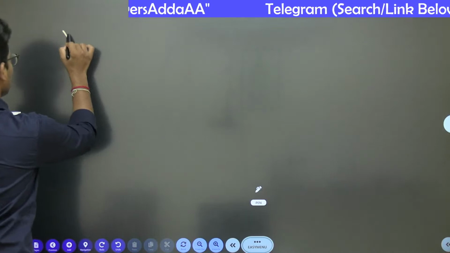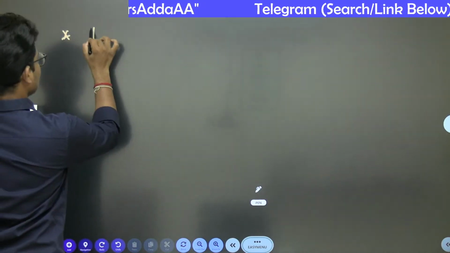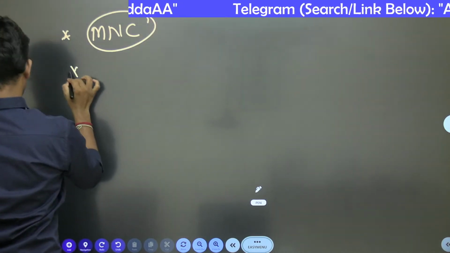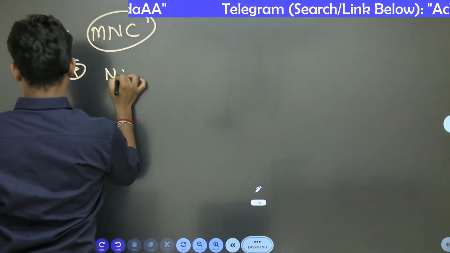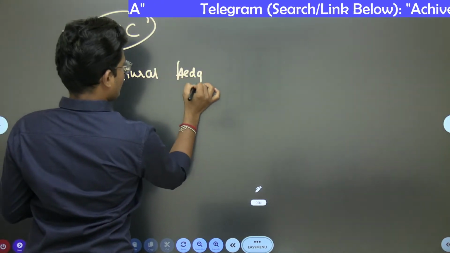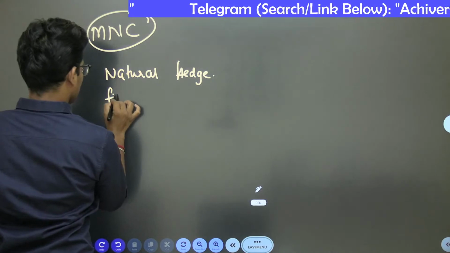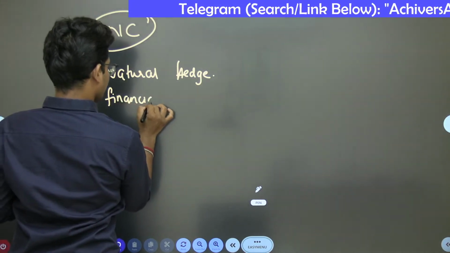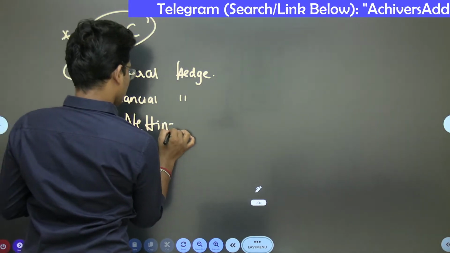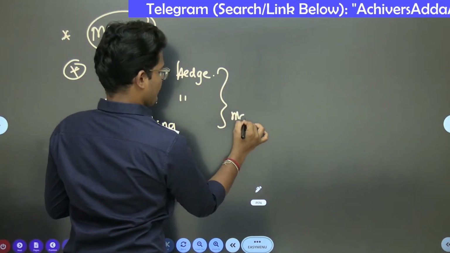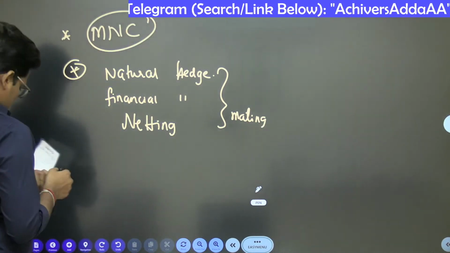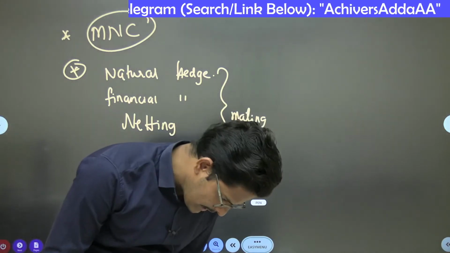Next is a question related to multinational companies, in statement or indirect form. And natural hedge, which is also a previously repeated question: natural hedge, hedging, financial hedge, netting. A matching question got asked. That's about part 1.